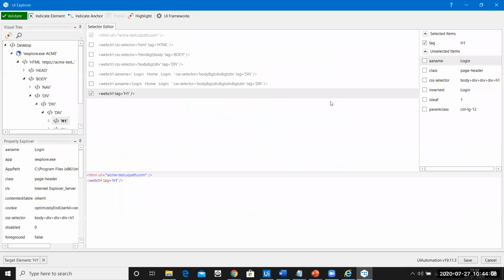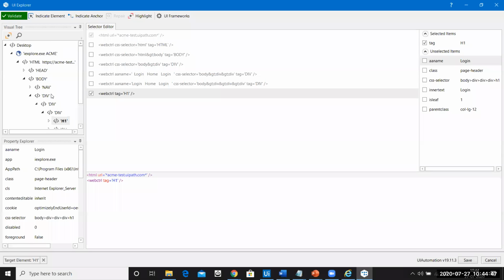If you see this UI Explorer, it's a pretty new screen that comes up. There are a lot of sections here: the left section, the middle section, and the right section. UI Explorer gives you the details of the page from the root level. It says there is a desktop, and in the desktop there is an Internet Explorer which is opened up. The website name is Acme, and then these are all the tags in that page.